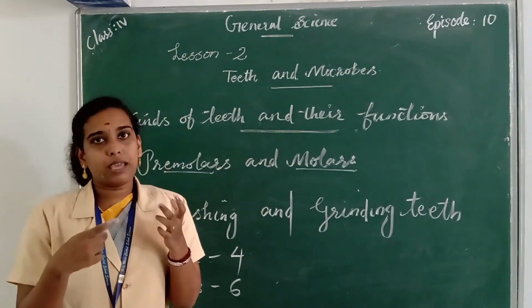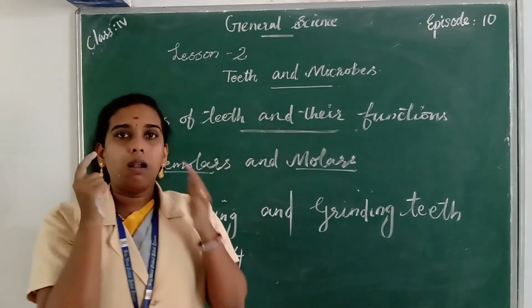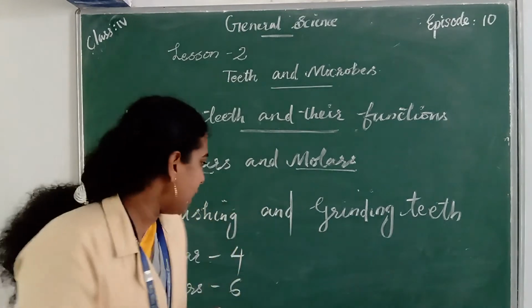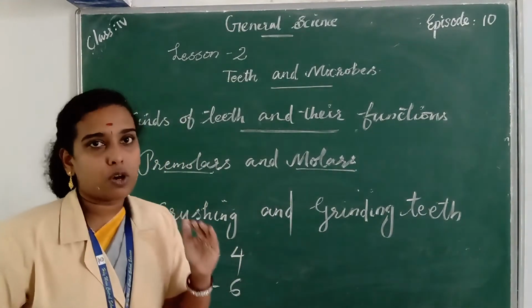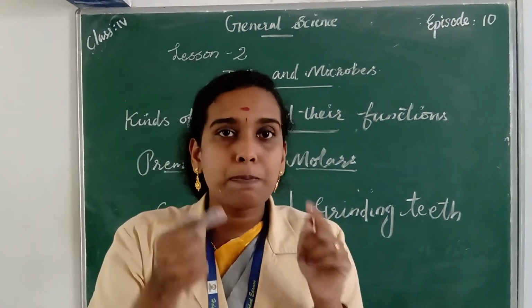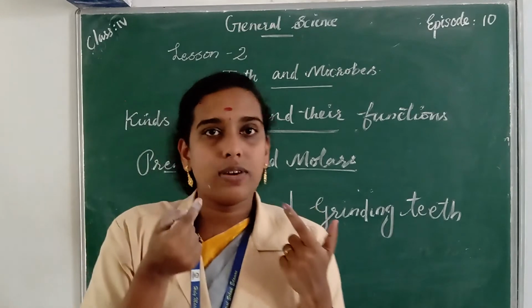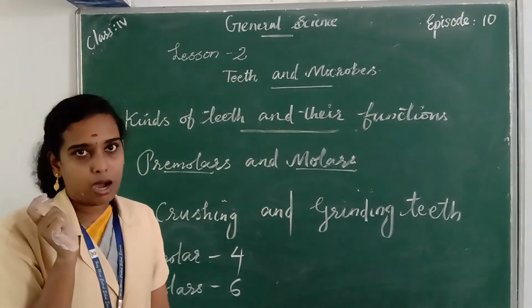Totally 8 premolars are present in our mouth. And there are 6 molar teeth in the upper jaw and 6 molar teeth in the lower jaw. Totally 12 molars are present in our mouth.